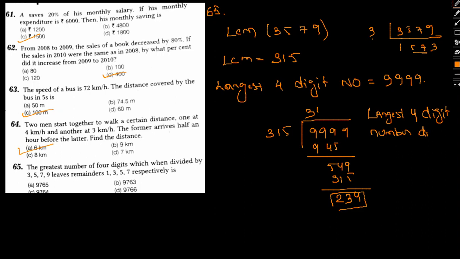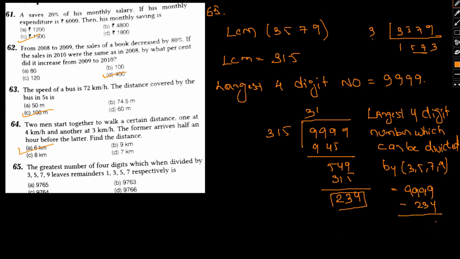So the largest 4-digit number which can be divided by 3, 5, 7 and 9 will be 9999 minus 234, that is 9765. Now try to observe one thing.